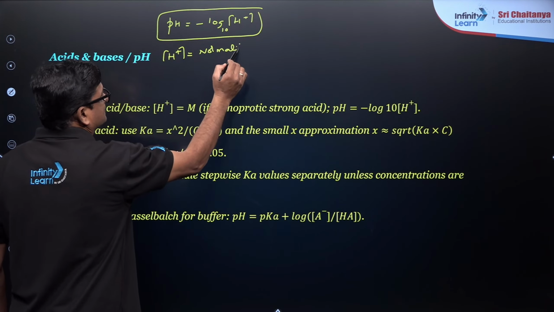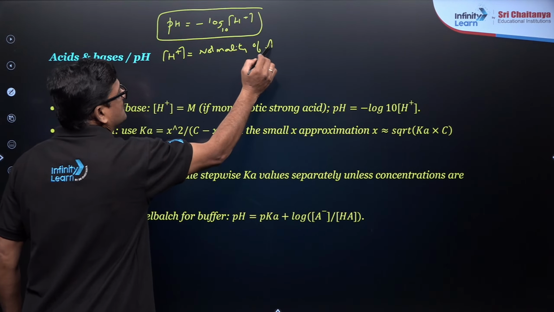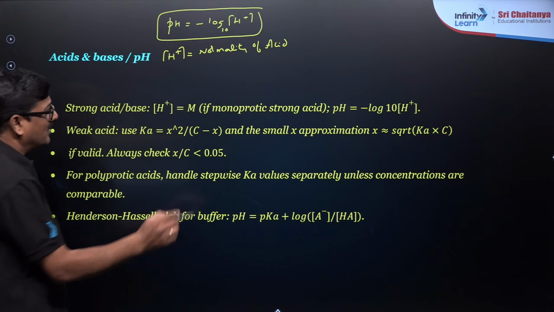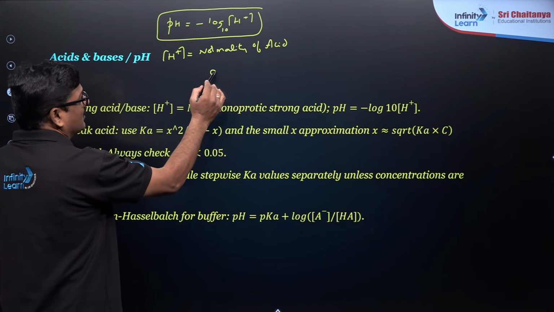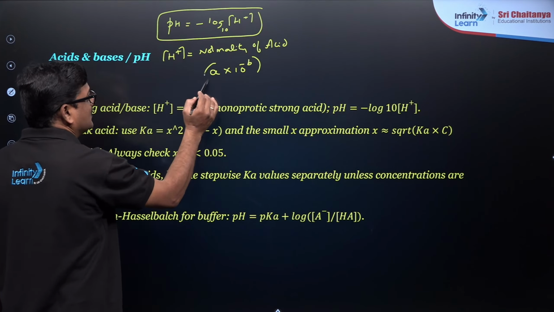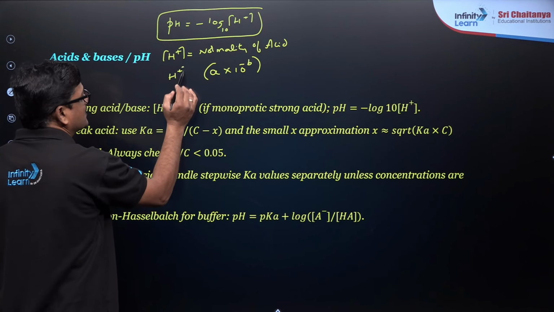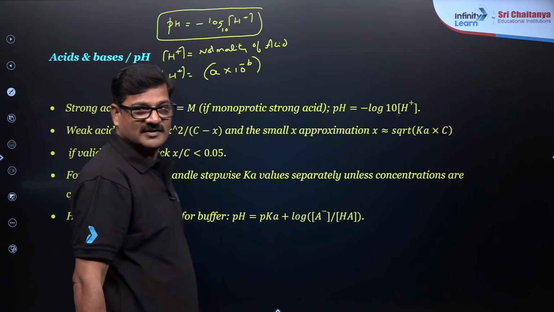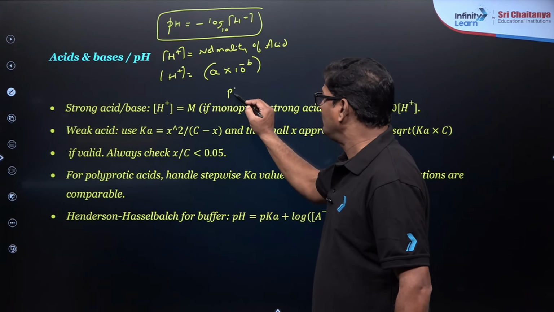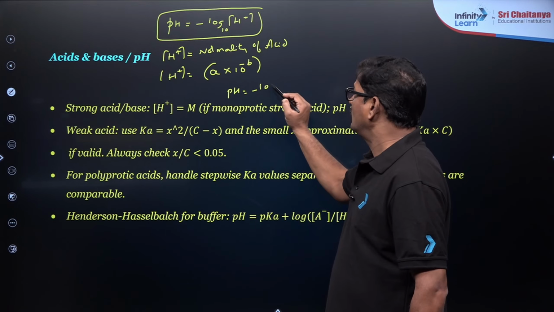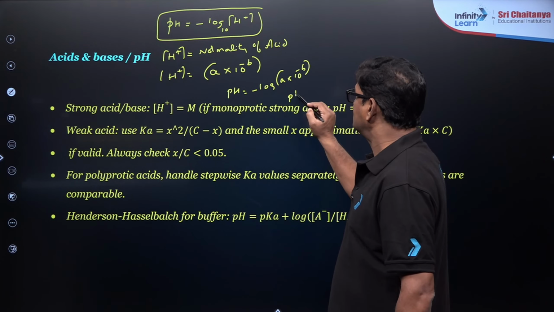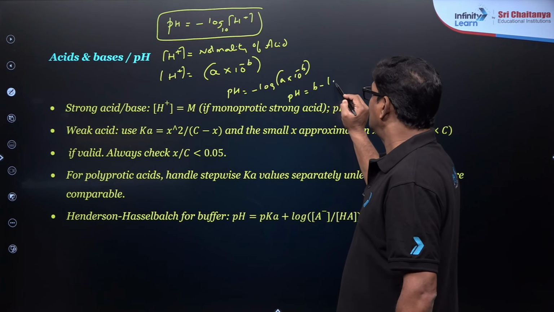You take the normality of the acid. Whatever the normality is, you have to take it in the form a into 10 power minus b. So if H plus is equal to a into 10 power minus b, you can write the pH directly. pH is equal to negative log of a into 10 power minus b. So pH is equal to b minus log a.